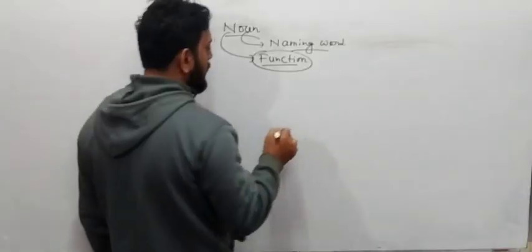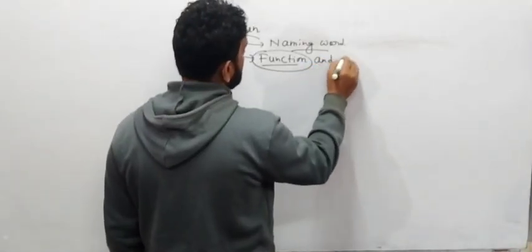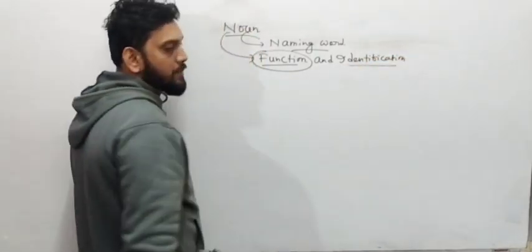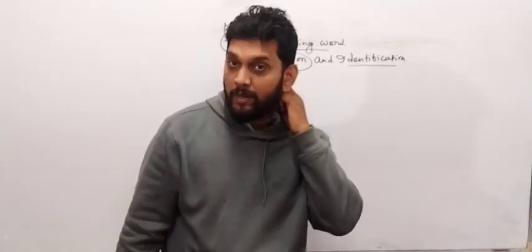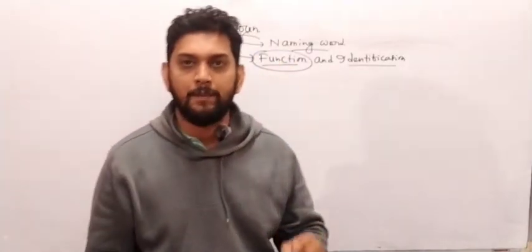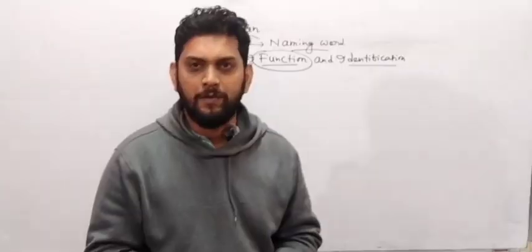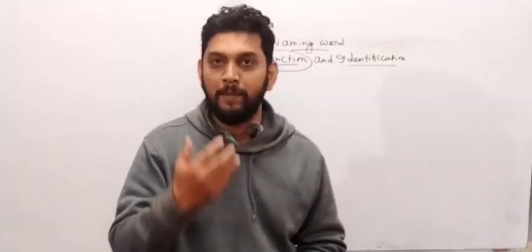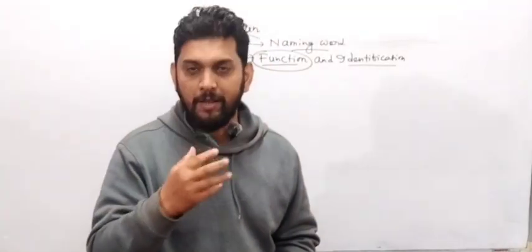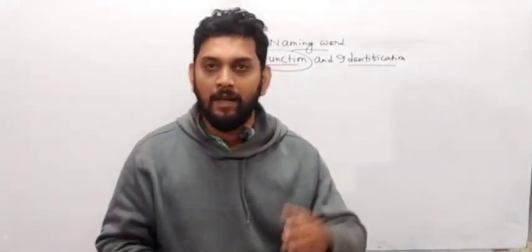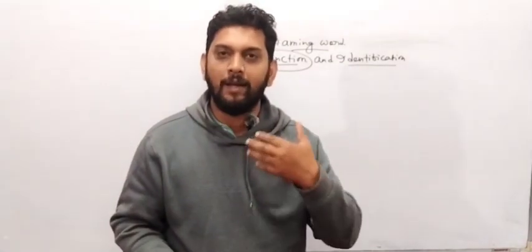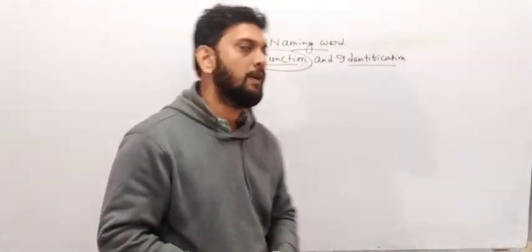So in our class we have to understand the function and identification. In our last class we have studied about phrases and clauses. A group of words which do not have any subject and verb is known as a phrase. I have defined the noun phrase, adjective phrase, adverbial phrase, and also the clauses. I made you understand how to define clauses in different sentences, and I found the noun clause, adjective clause, adverbial clause. Yes or no? A lot of examples have been set for all of you.